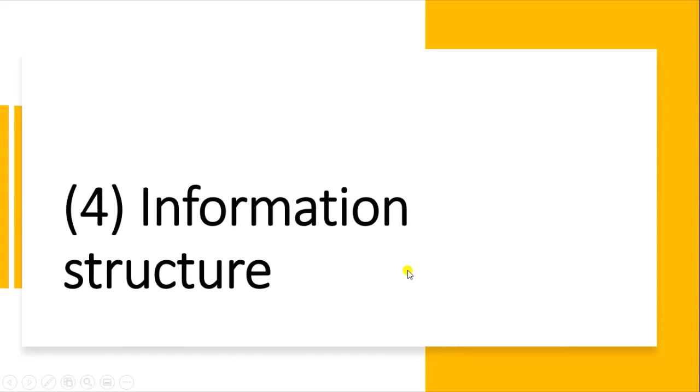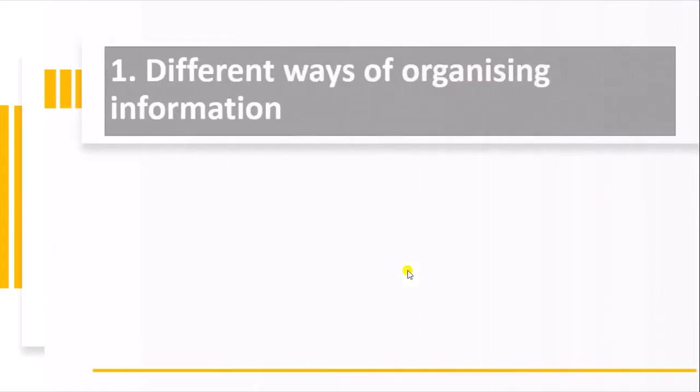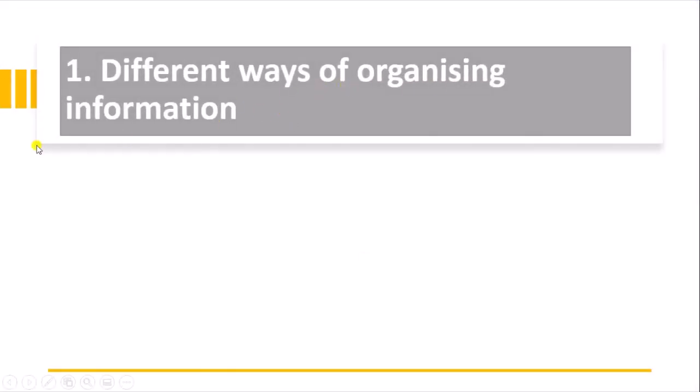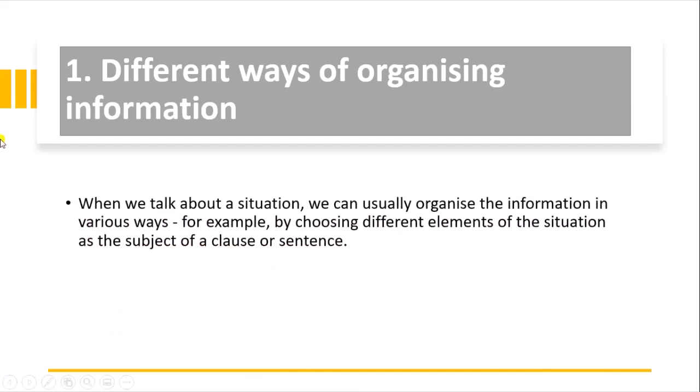Next, information structures, like different ways of organizing information. Information structures are also a type of structure, and we are talking about the structure of sentences. When we talk about a situation, we can organize the information in various ways, for example, by choosing different elements of the situation as the subject of a clause or sentence.